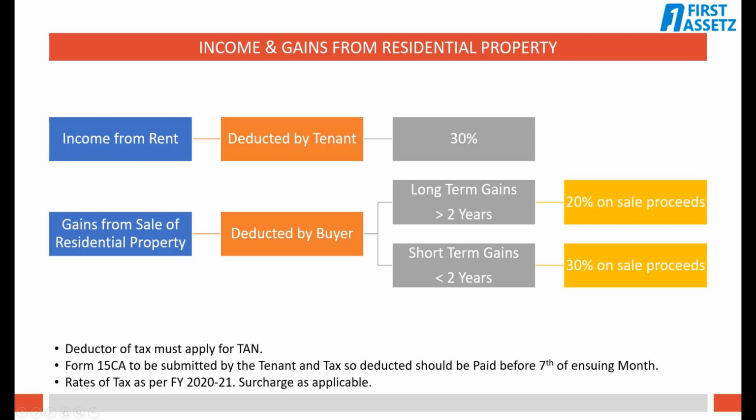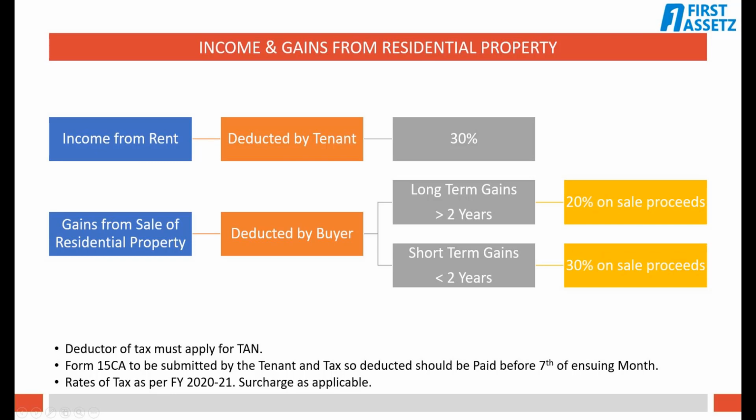after deducting the TDS. The tenant has to deduct the TDS amount every month at the rate of 30% plus surcharge. The tenant has to get himself registered under TAN for deducting the TDS. The tenant must submit Form 15CA to the banker of the NRI owner for crediting the rent amount. The tenant should remit the TDS amount deducted to the Income Tax Department on or before the 7th of the ensuing month.